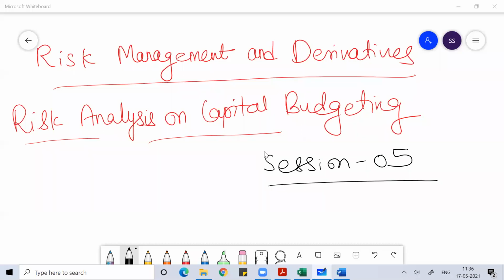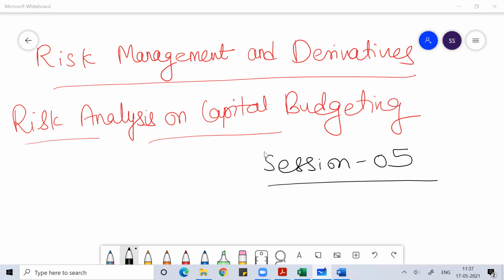So welcome everyone to the class on risk analysis and on capital budgeting. And we are studying the subject called risk management and derivatives. In this session, till now, we have discussed the concept of coefficient of variation in the last class. I believe you have gone through all my previous sessions on this subject, and this subject is very difficult. It involves a lot of numerical questions. So guys, prepare yourself for the numerical portion.